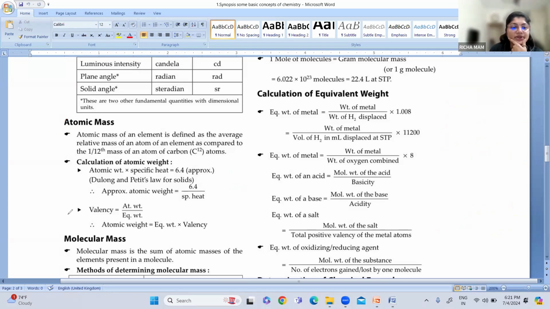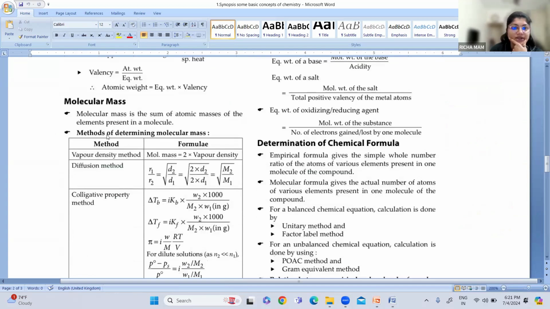Next concept is molecular mass. What is molecular mass? It is the sum of atomic masses of the elements present in a molecule. Suppose I have CH4. What is CH4, students? It is methane. So how do you find the molecular mass of methane?